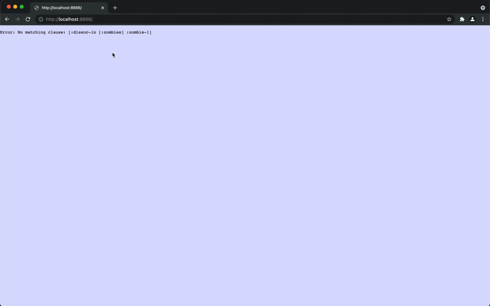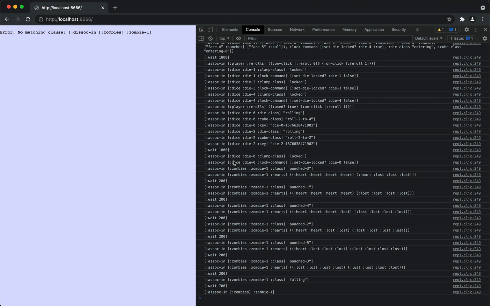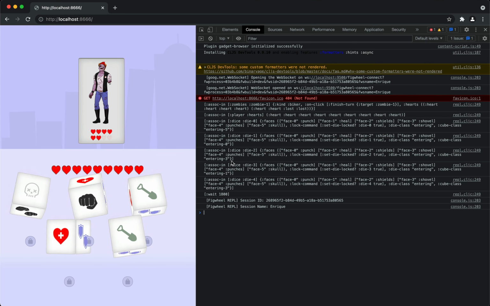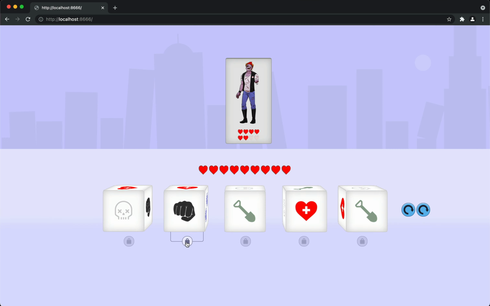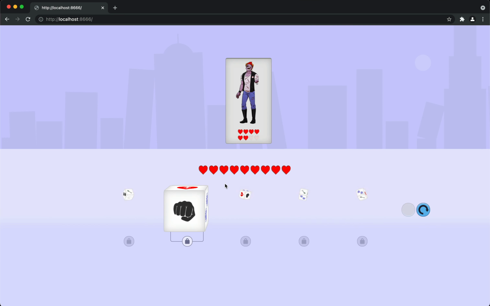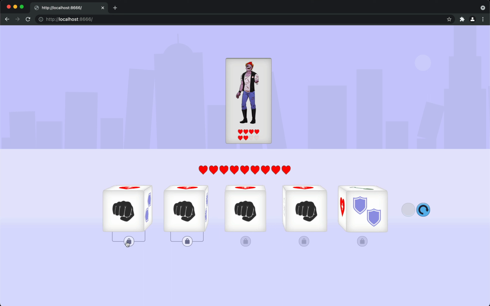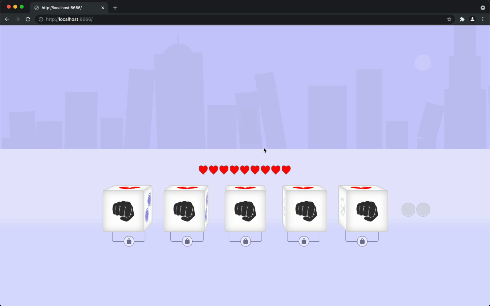Dissoc-in. Okay. Did I not type it out correctly? Did we not reload it properly? I didn't properly reload. I just added this feature to the client, and Chrome has betrayed us again. Yeah, because we closed the DevTools. That's why it betrays us. It's fine. Boom. It's not dead. That's good to test as well. And now we can hit it again. Okay. So that probably shouldn't be possible.